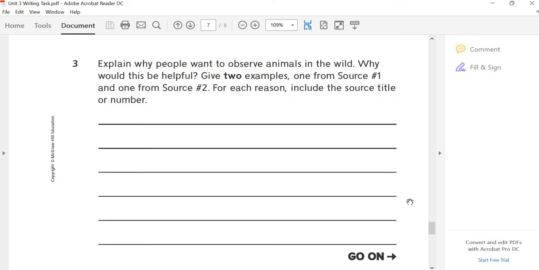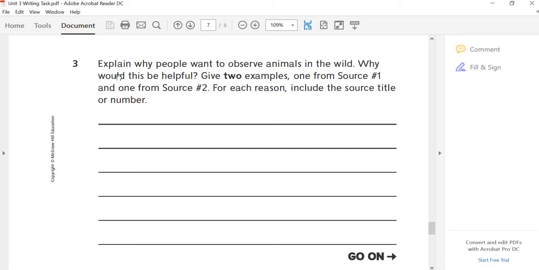Explain why people want to observe animals in the wild. Why would this be helpful? Give 2 examples. APEC, right there, classic. One from source 1 and one from source 2. For each reason, include the source title or number.